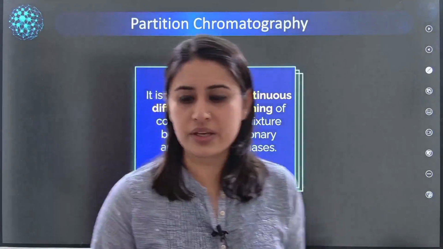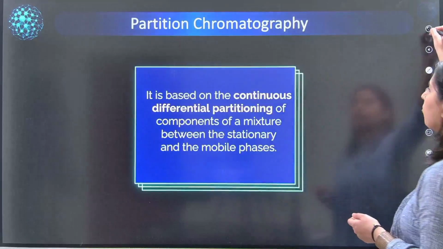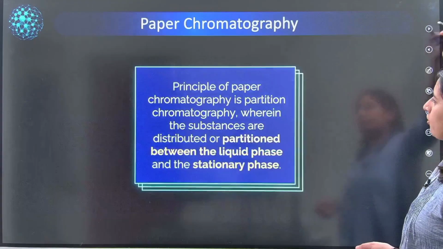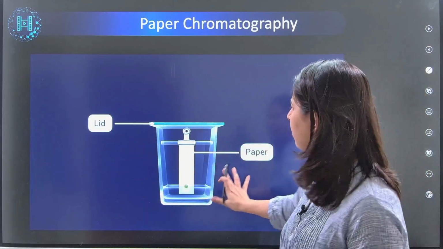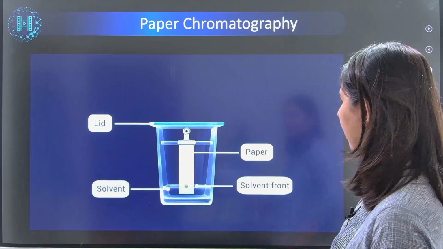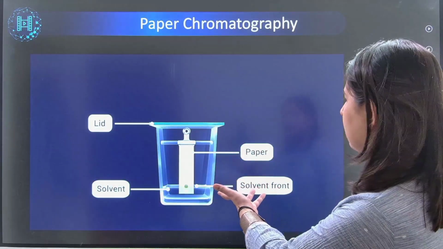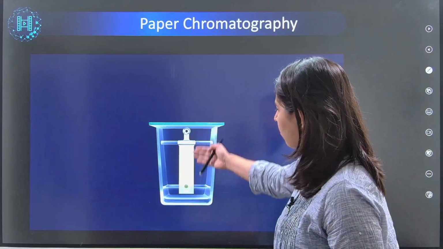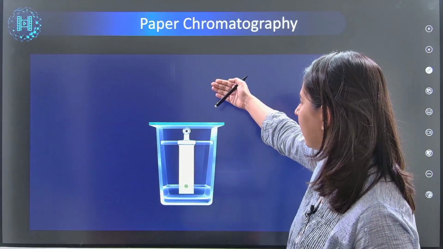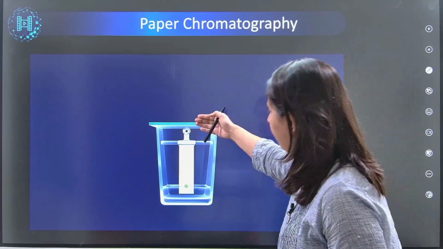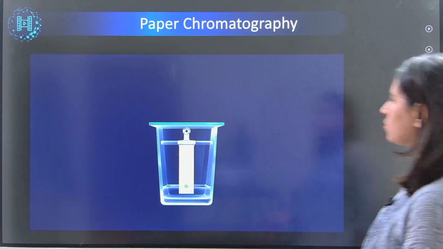That's why the name, the partition chromatography. So paper chromatography is the example, which I hope you can now understand. Looks very much like the TLC, thin layer chromatography. Very similar, guys. But all that we are making use of is, instead of a plate which has been adsorbed with silica or alumina, we have a paper here. That's what we make use of.